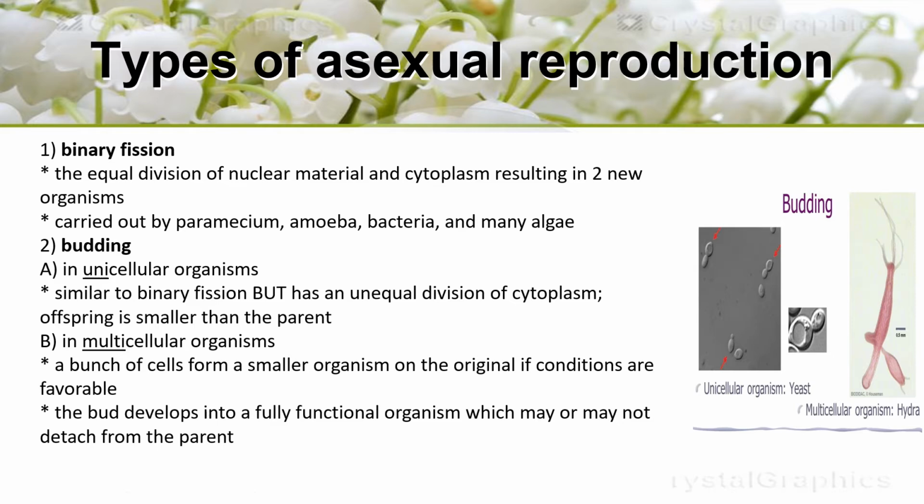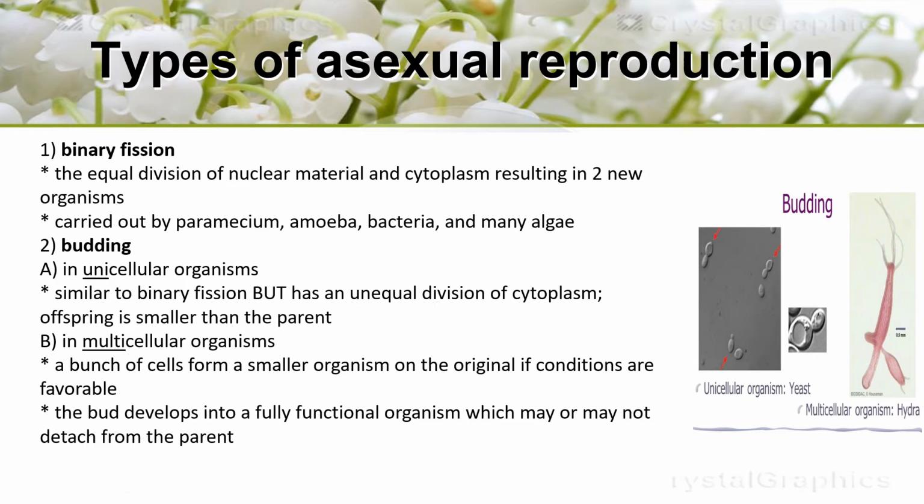Okay, what happens during budding? A small bud appears on the parent cell, then it is ultimately detached from the parent cell and has the ability to develop into an independent individual. Since the bud is smaller than the parent, there is no equal division of cytoplasm in this case.